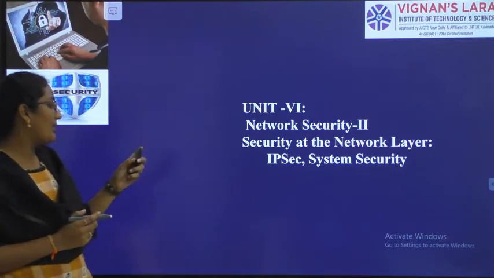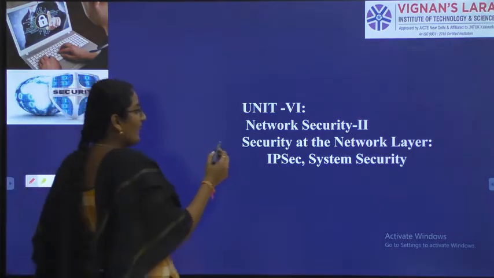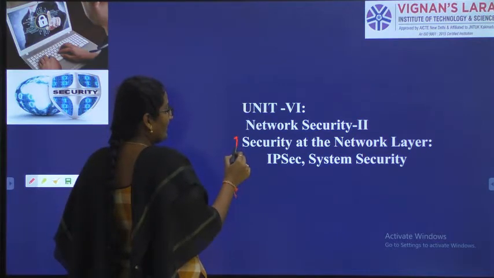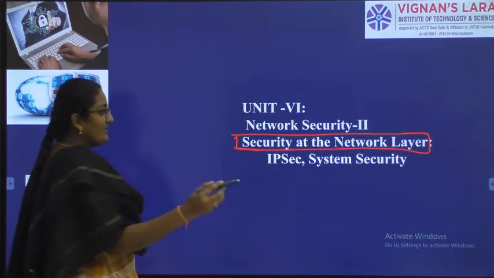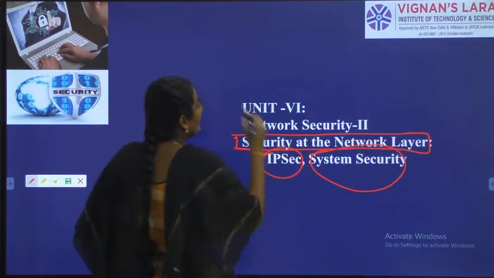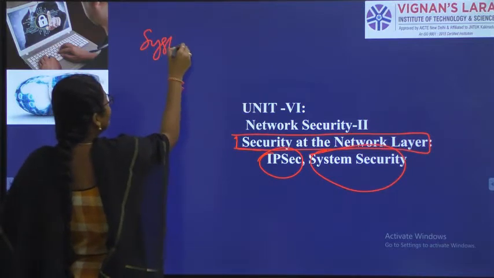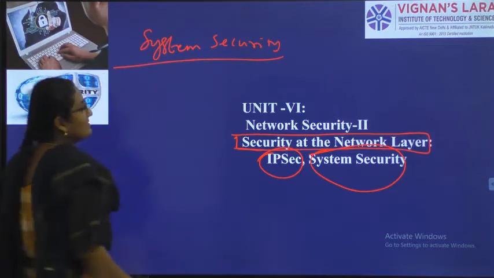So in part 2 what we are going to discuss is, only two topics in part 2: security at network layer. This is the topic we want to discuss. In that only two topics we have, IP security and system security. I wanted to tell you what system security is first. So what is system security?